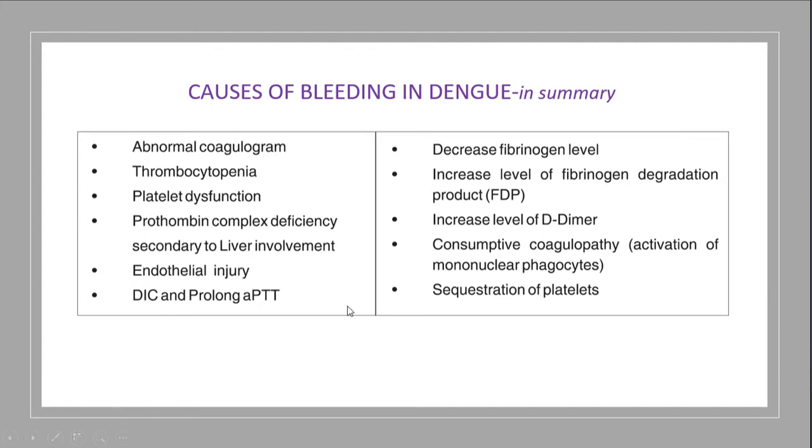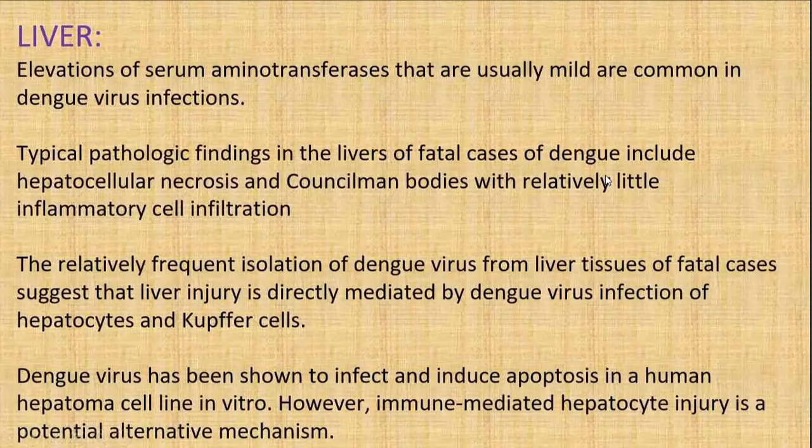There is also prolonged aPTT, increased levels of fibrinogen degradation products, increased D-dimer, consumptive coagulopathy, and sequestration of platelets. Of these, the important points are thrombocytopenia and platelet dysfunction, and the consumptive coagulopathy and the sequestration of platelets. These are the points you should remember as causes of bleeding in dengue.